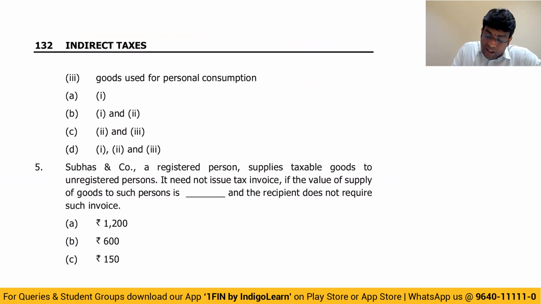Goods used for personal consumption, here also no ITC. So in the first point, second point, third point, all 3 points, ITC is not allowed. So the answer is option D, 1, 2, and 3.